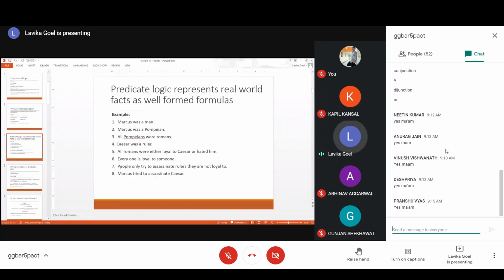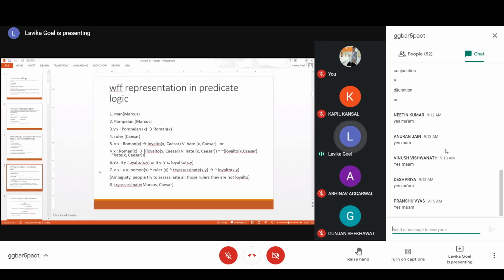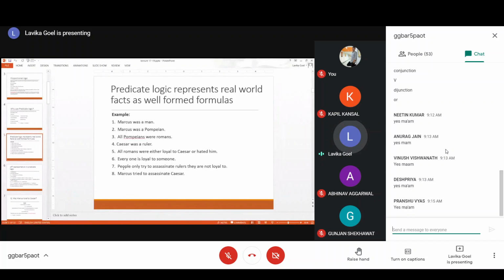The seventh one: the people only try to assassinate rulers they are not loyal to. So let us try to represent this. For every x, for every y, such that x is a person, because you have written here people, and y is a ruler, and x has tried to assassinate the ruler, this will imply that he is not loyal to that ruler, right? You can represent it like this.